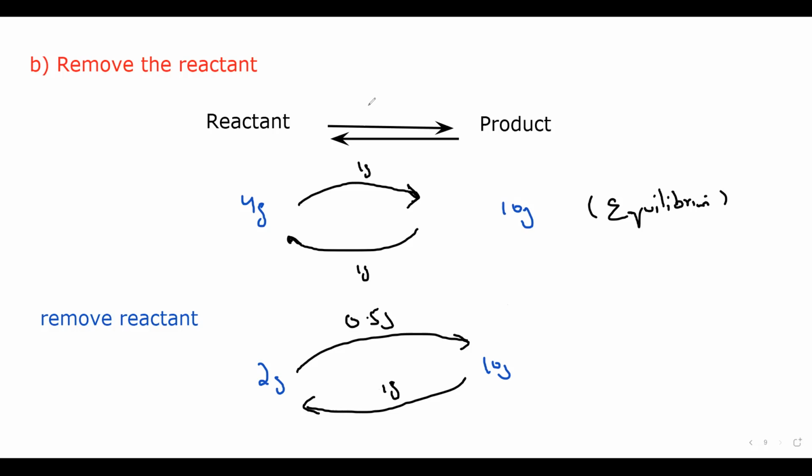So equilibrium will shift towards left hand side. So we say equilibrium is shifted towards left, or you can also use the term backward. So left hand side or backward is the term which we use for equilibrium when we remove the reactant. Is it clear, this part? Any doubt?